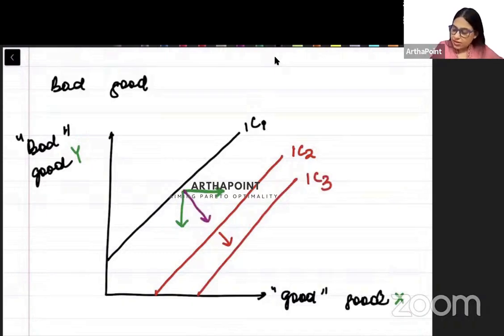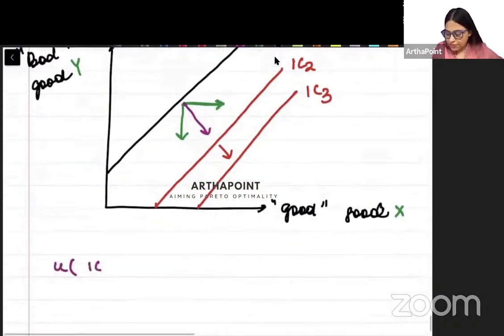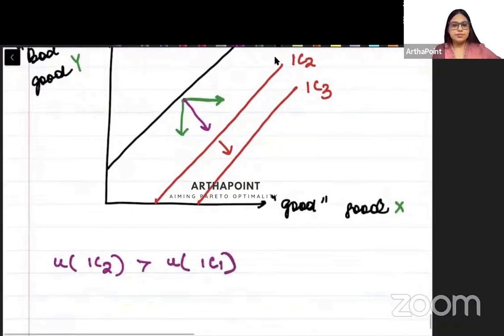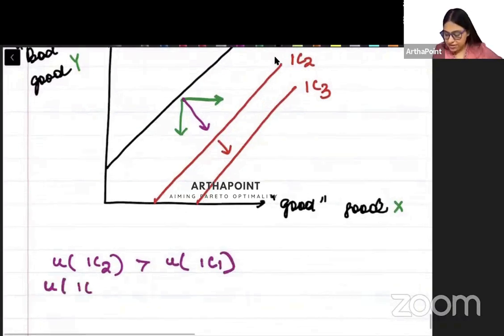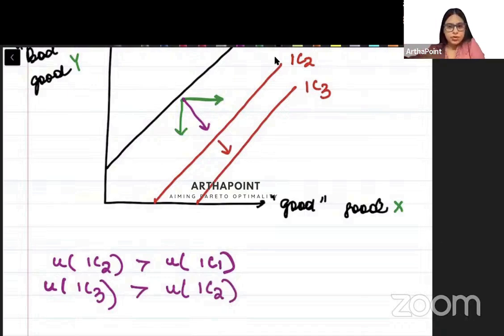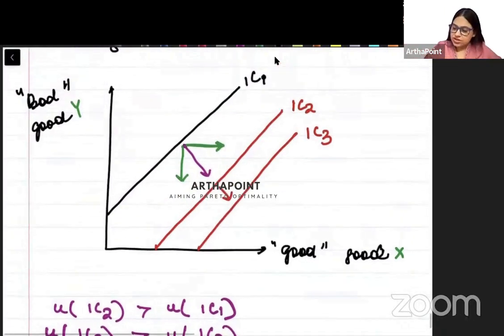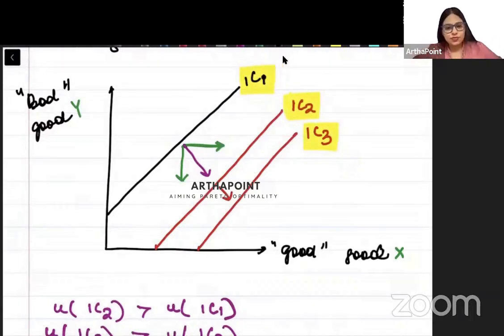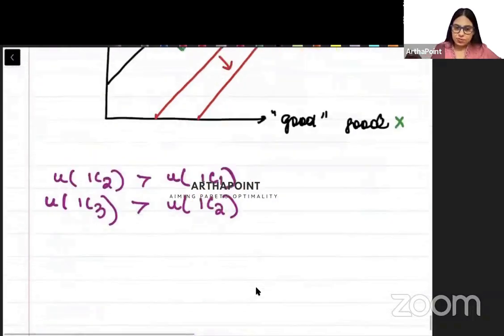Clear? So I can say that my utility from indifference curve 2 is more than utility from indifference curve 1. Utility from indifference curve 3 is more than utility from indifference curve 2. Meaning, the more right I come, the more is the utility. So this is giving me more utility than this, and this is giving me more utility than this, and so on and so forth. Is this making sense? Okay. So please write down.